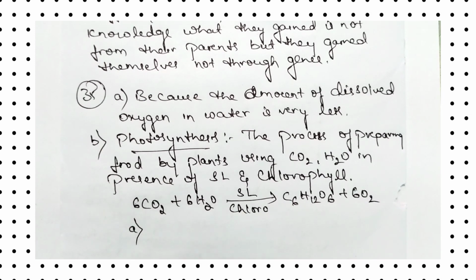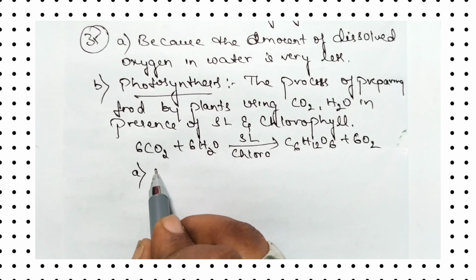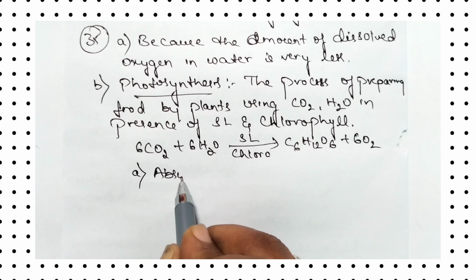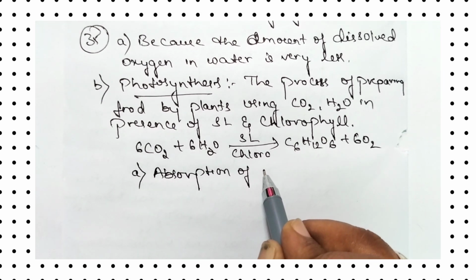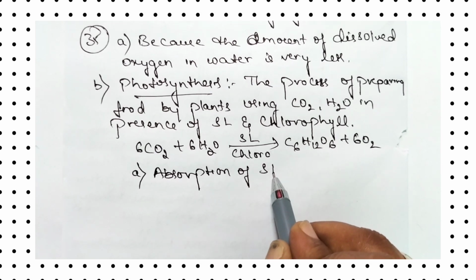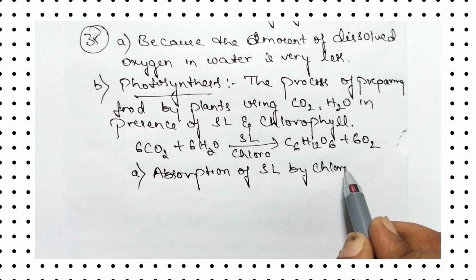Then what are the three events that occur during photosynthesis? The first is absorption of sunlight by chlorophyll. This is the first event.